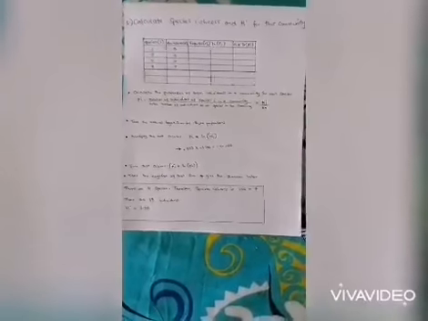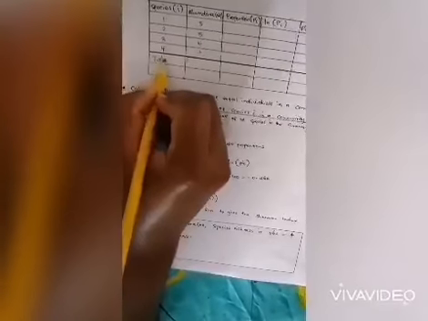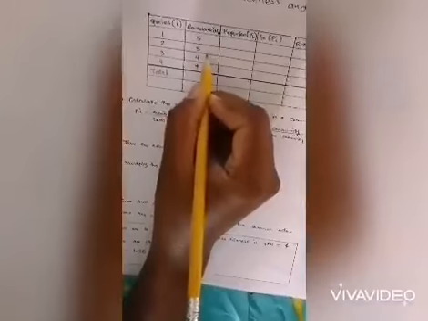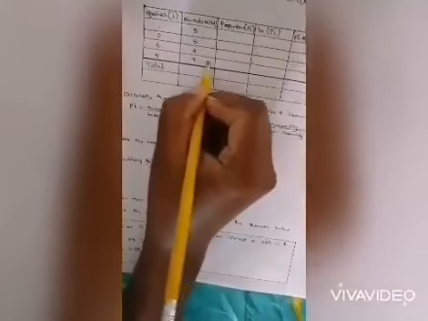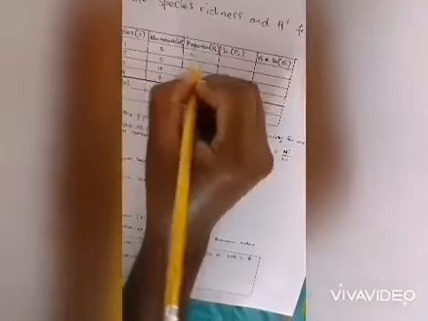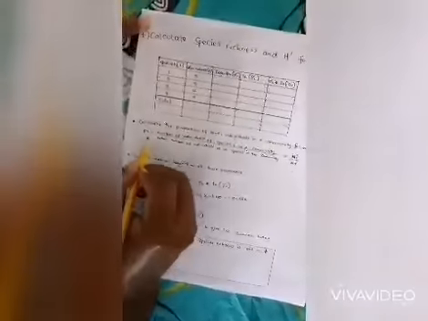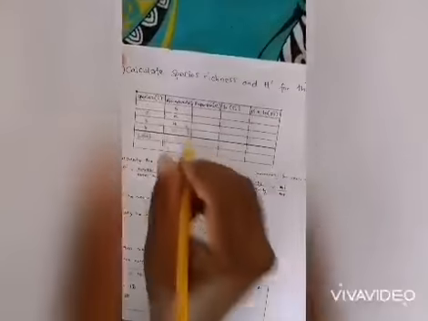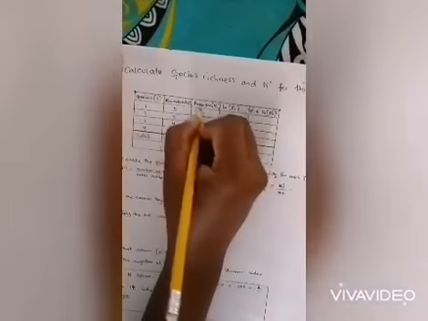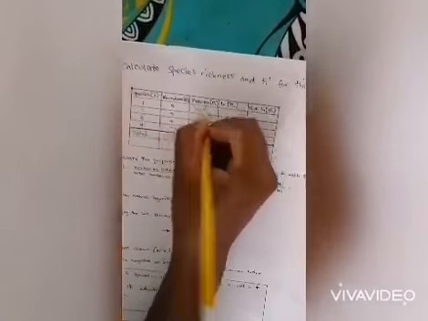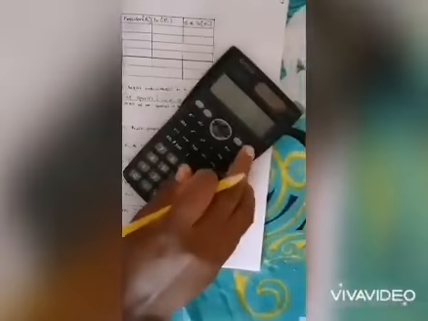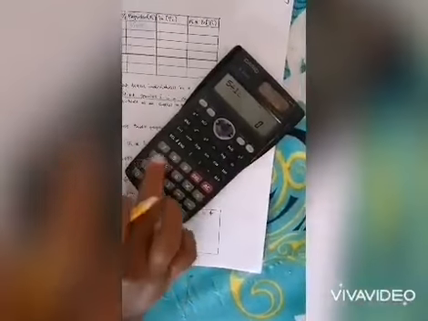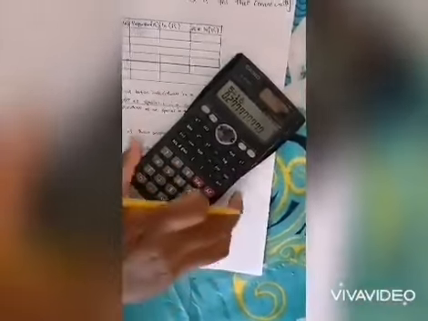So the Shannon-Wiener index equation is used for this activity to find the species diversity. So first we sum up the abundance, getting a total of 18. Then to find the proportion, we use the number of individuals of a species in a community divided by the total number of individuals of all species in that community. Then we get 5 divided by 18. We use a calculator and the answer is 0.278.